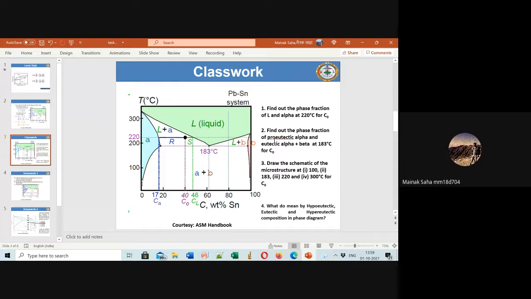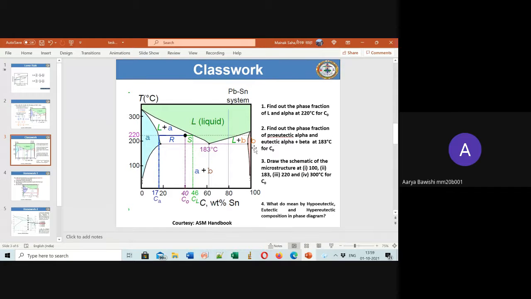It's very simple, so you don't have to make it this complex. Just look at this violet line. This is the eutectic temperature, no? Yes, sir, I understood, but we need to know the point where it is L plus beta and beta. So I will give you that: maybe I'm putting this as 61%, or maybe 62%. It's not exactly 60, it's 62%. Now you have this composition C0.